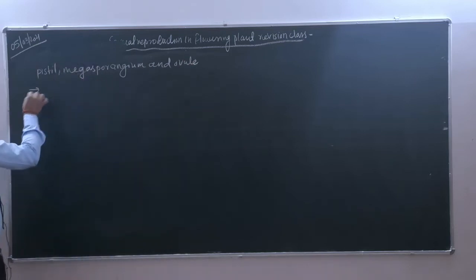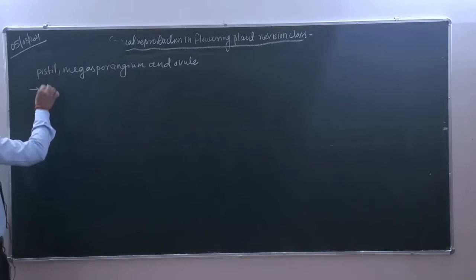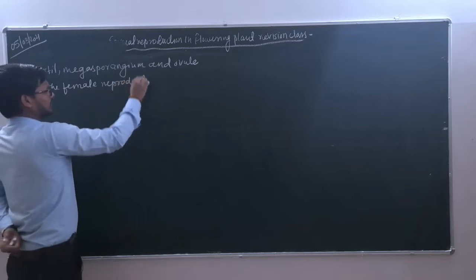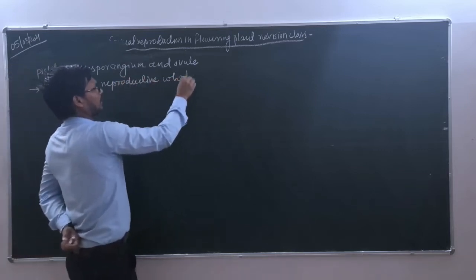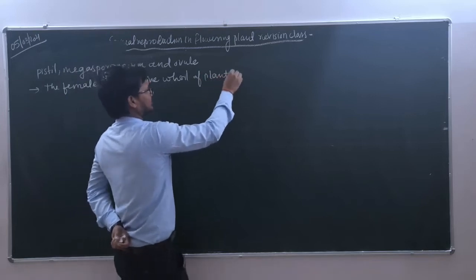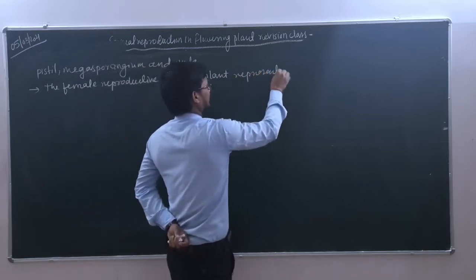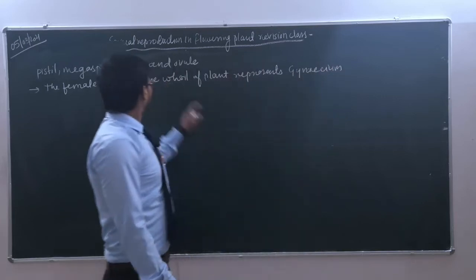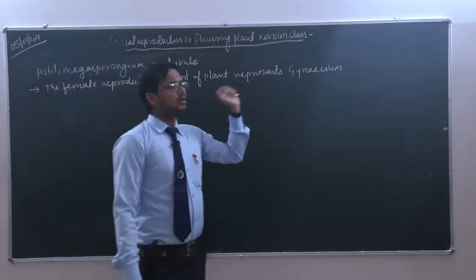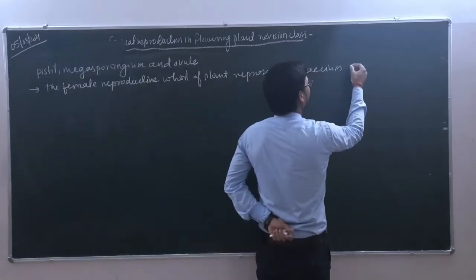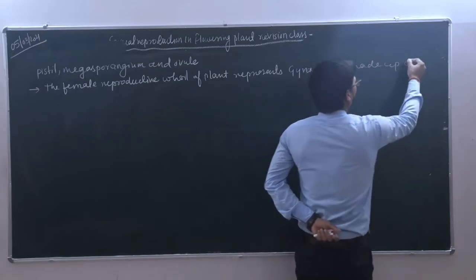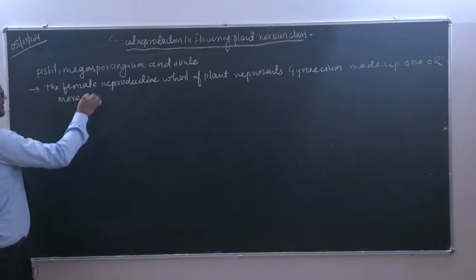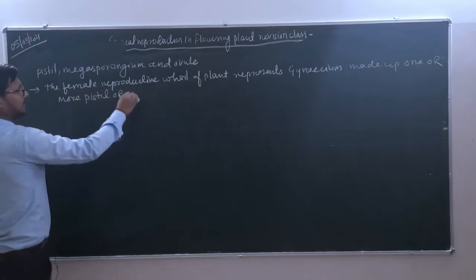First of all, the female reproductive whole of the plant is represented by what? Gynoecium. Gynoecium means the female reproductive whole of the plant, and this gynoecium is made up of one or more pistils, or we can write carpels.